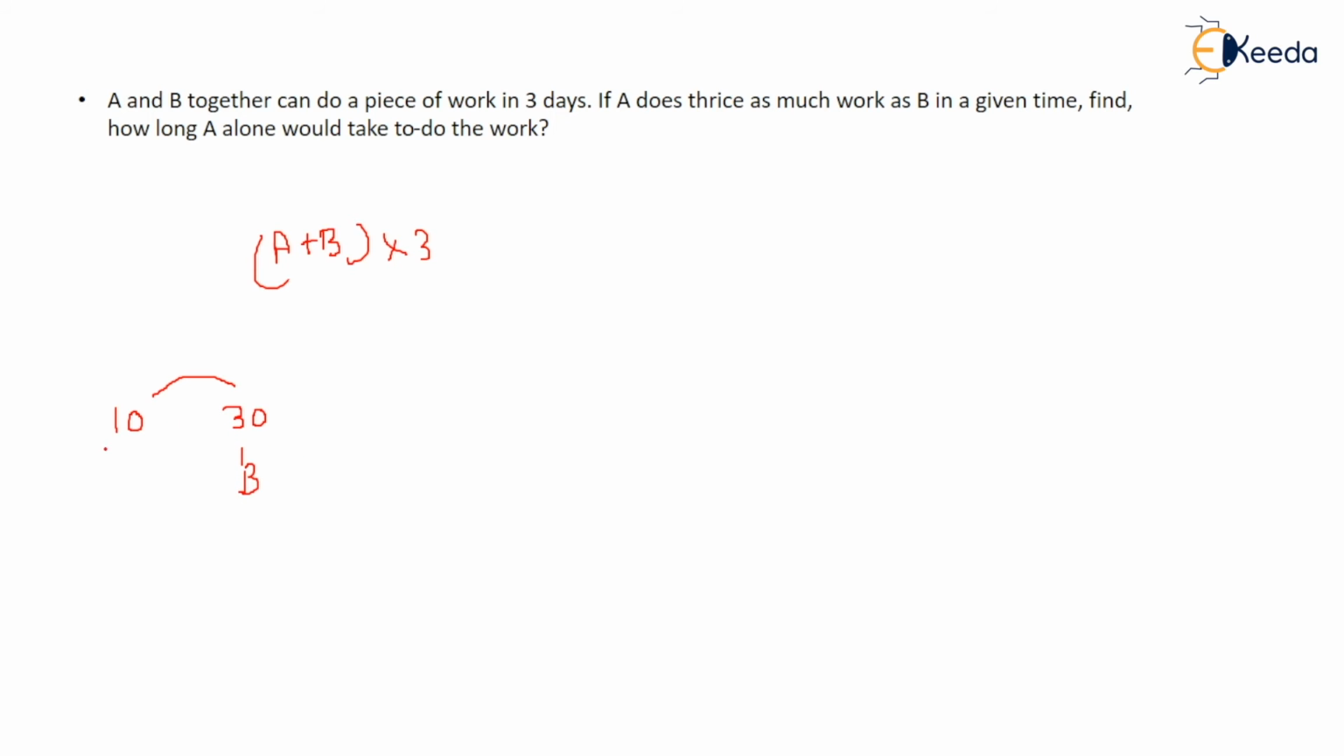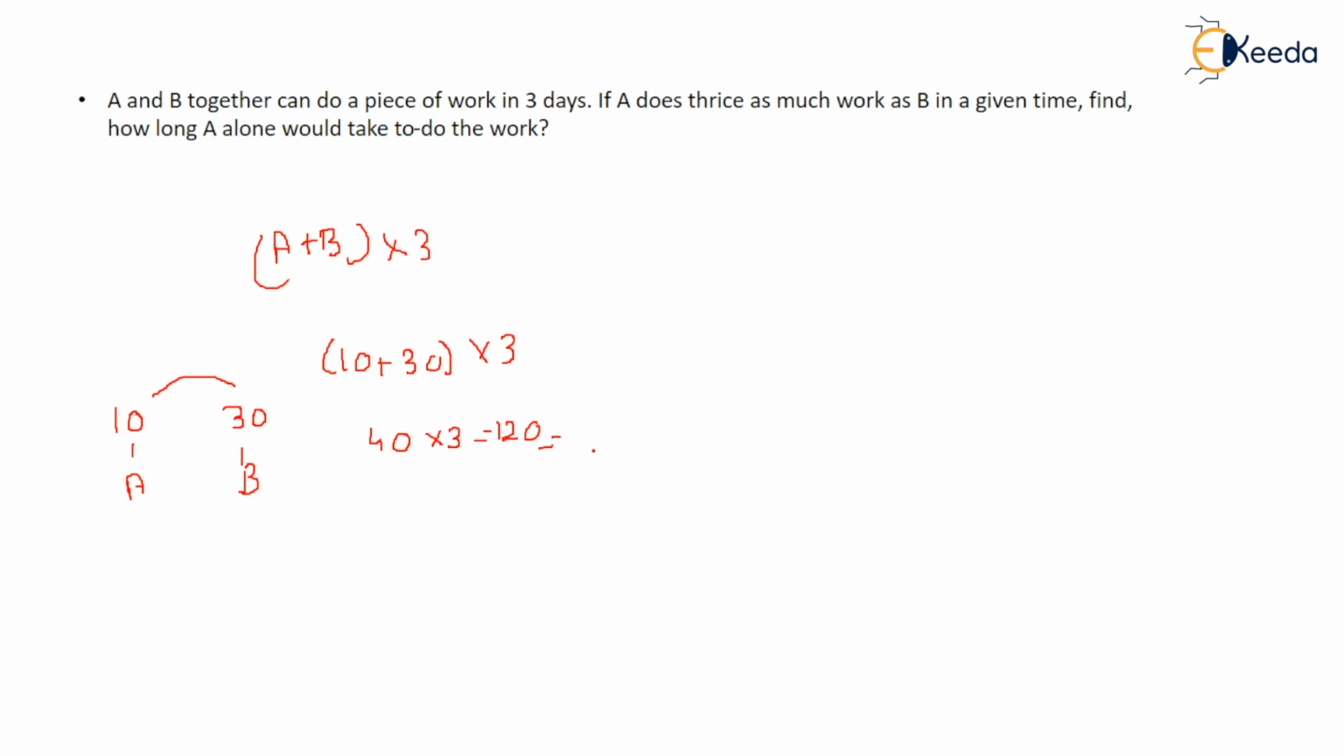A can write 10 pages. So find out how long A alone takes to do the same work. So A can write 10 pages, B can write 30 pages. And for how many days do they work together? They work for 3 days. That means 40 pages they write in one day. 3 days they work together, so 120 pages they wrote.